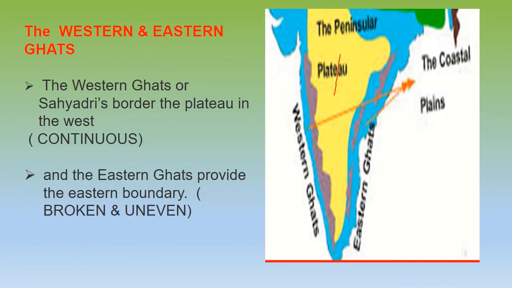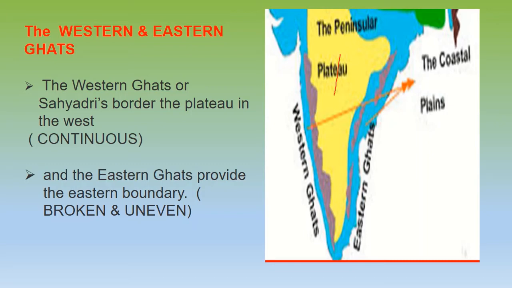Now after this we have Ghats. To the west of your Peninsular Plateau, we have Western Ghats, and to the east side we have Eastern Ghats. Now there is a difference between the two. Your Western Ghats are also termed as Sahyadri.